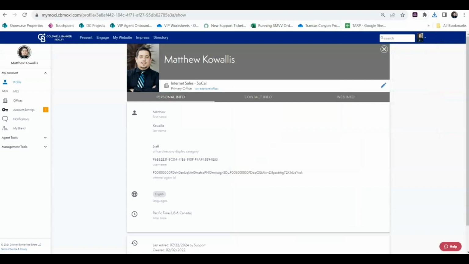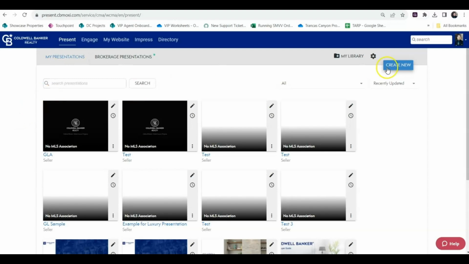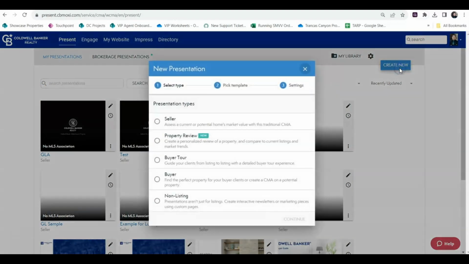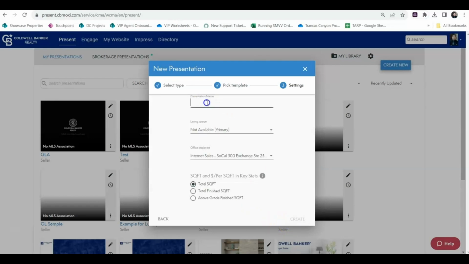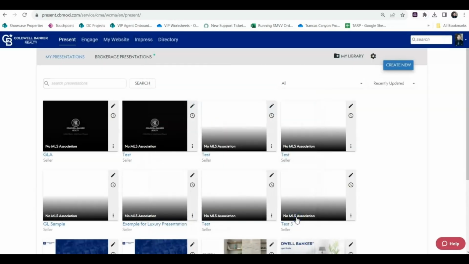So then I'm going to head on over to MoxieWorks, and I'm going to go ahead and head on over to Moxie Present. I'm going to create a new presentation real quick. And I'm going to go ahead and select default seller in this instance. It's really just to kind of showcase how you can upload those pages into your presentation.